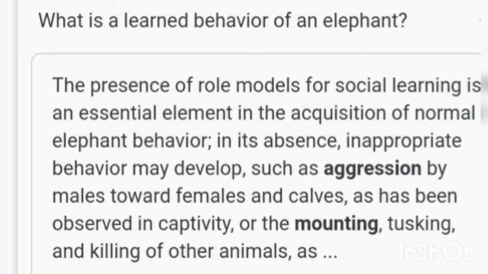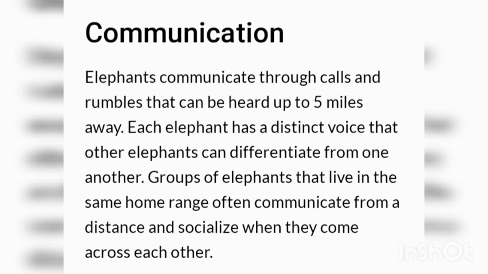What is a learned behavior of an elephant? The presence of role models for social learning is an essential element in the acquisition of normal elephant behavior. In its absence, inappropriate behavior may develop, such as aggression by males towards females and calves, as has been observed in captivity, or the mounting, tusking, and killing of other animals.